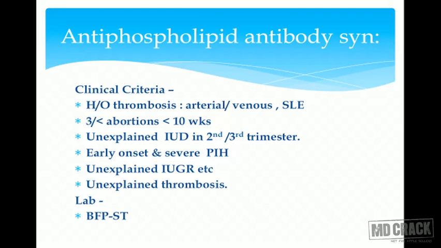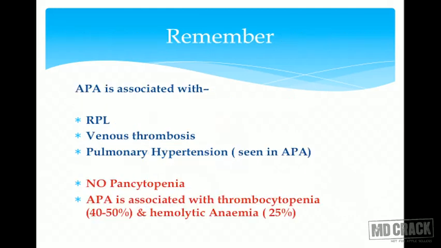Unexplained IUGR, think of antiphospholipid antibodies. Unexplained thrombosis, naturally it indicates towards antiphospholipid antibodies. And if on investigation you get biologically false positive syphilis test, again please rule out antiphospholipid antibody in that particular patient. Things to remember: antiphospholipid antibodies associated with recurrent pregnancy losses, more commonly associated with venous thrombosis, and these thrombi can affect all the organs possible.